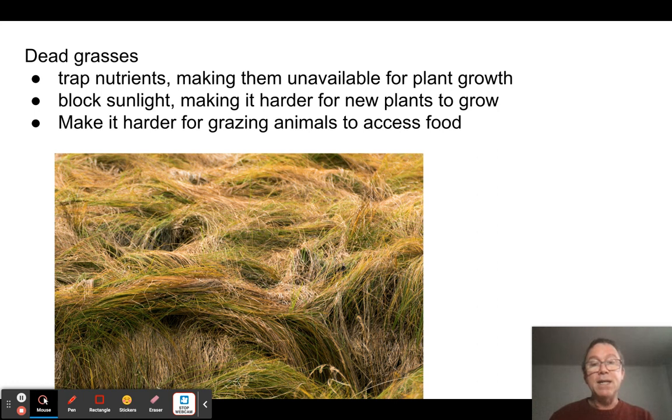In a grassland ecosystem, when grass grows, it's an annual plant. It lives for one year. It dies, but it doesn't necessarily decompose right away. The roots do, but the grassy part doesn't. The upper part, the part that's engaging in photosynthesis, just sits there, and all these nutrients are trapped in it. These nutrients need to get returned to the soil. It makes it harder for new plants to grow, harder for grazing animals to access the new plants, and it blocks light so new plants don't grow.